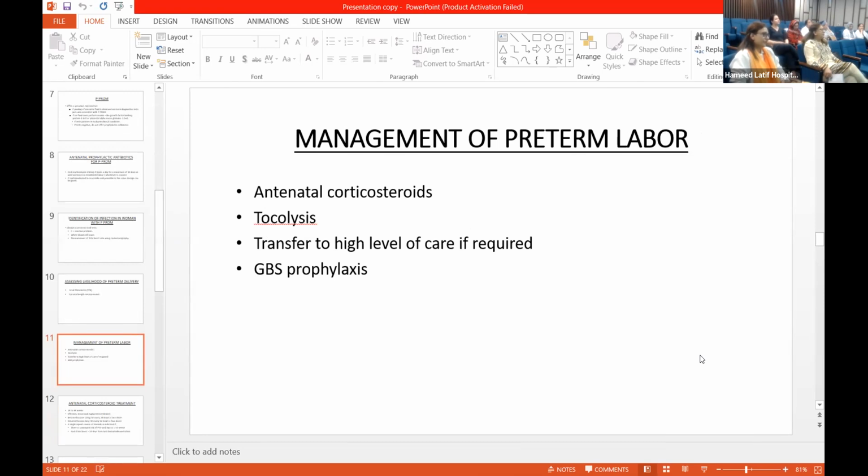Management of preterm labor. Antenatal corticosteroids covered if required, tocolysis, transfer to higher level of care if required, and GBS prophylaxis. What is GBS? Group B streptococcus, not gay. Isn't it too late to give a group B streptococcus prophylaxis? क्या होता है GBS prophylaxis? What do you give actually?